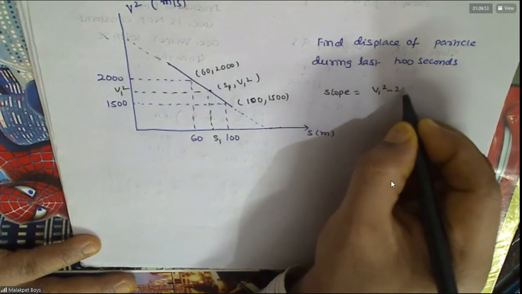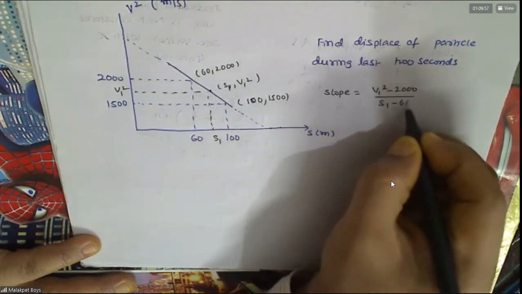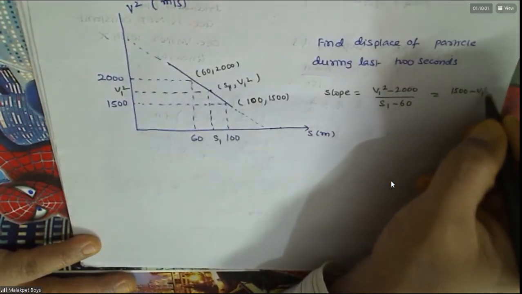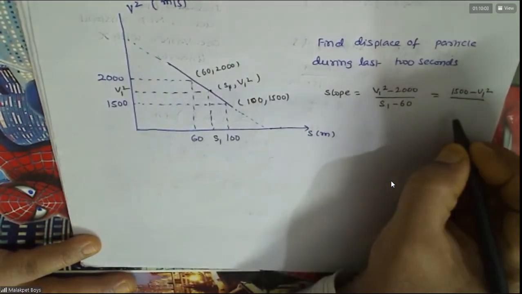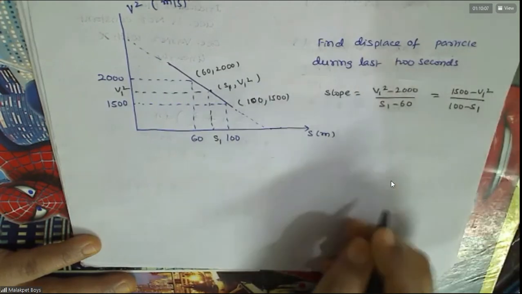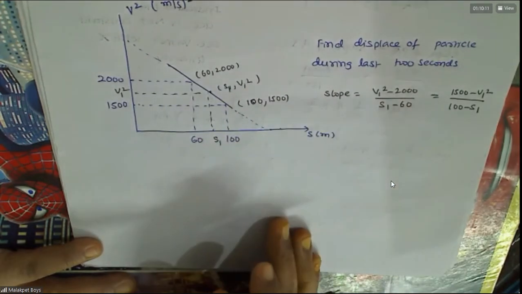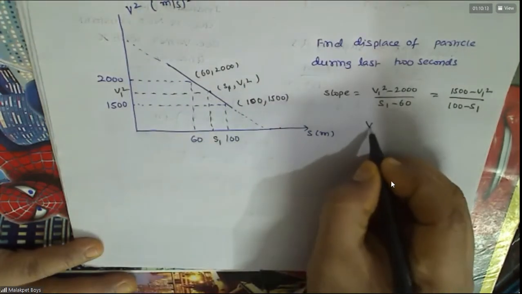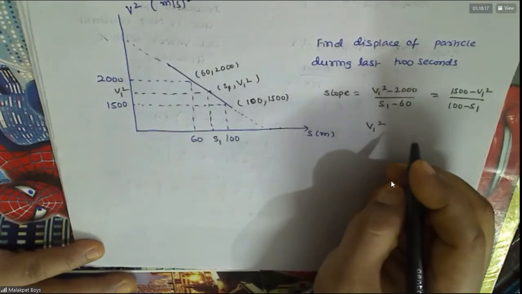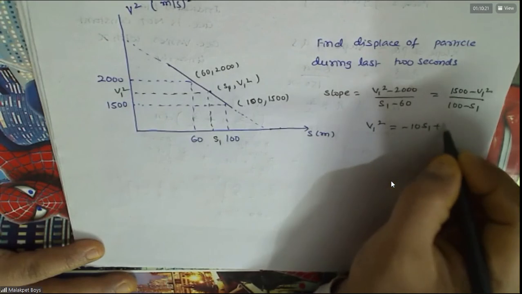What is the slope? Y2 minus Y1 by X2 minus X1, that is equal to 1500 minus V1 square by 100 minus S1. Do you agree with this? So this will give V square equals minus 10 S1 plus 100.